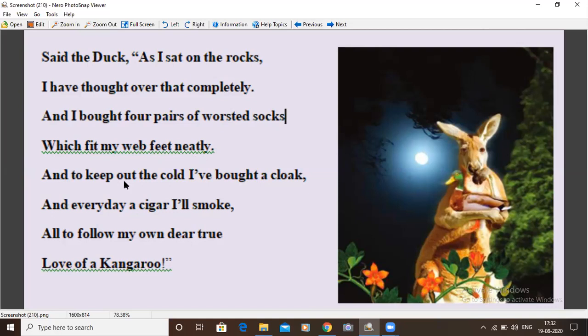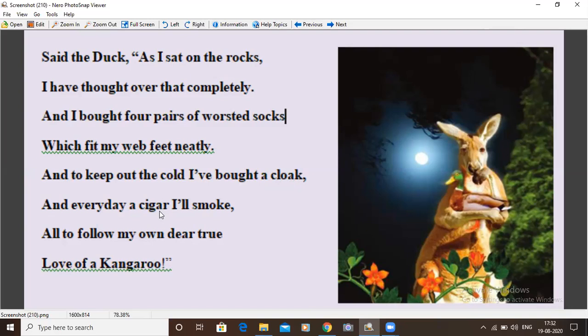And to keep out the cold, I have bought a cloak. So, in order not to cause any cold discomfort to the kangaroo, the duck bought a cloak. This is a dress, refers to a long gown. And every day a cigar I'll smoke. A cigar is tobacco rolled.